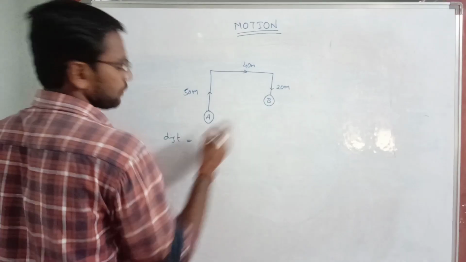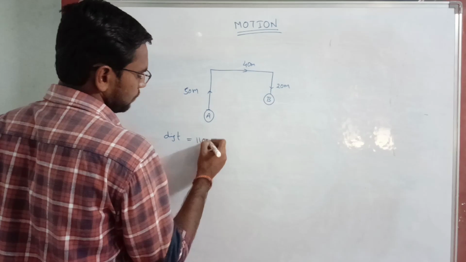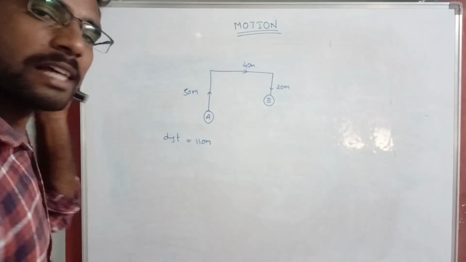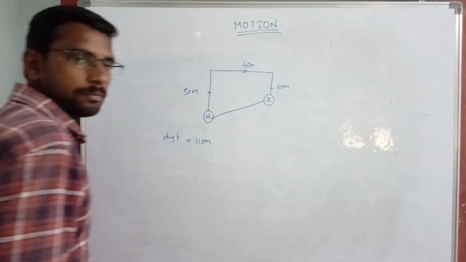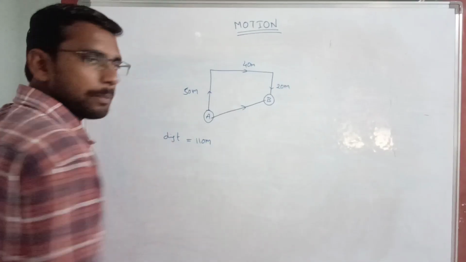Distance is 50, 40, 20. It is 110 meters. Then what about the displacement? Displacement means this only, no. It is the shortest distance between A and B, right?